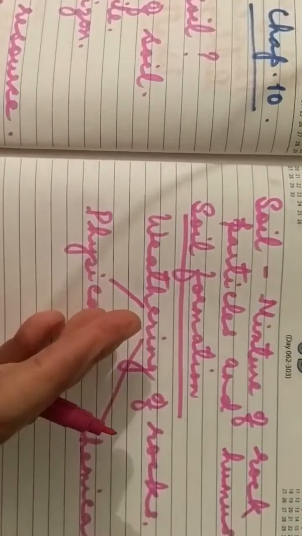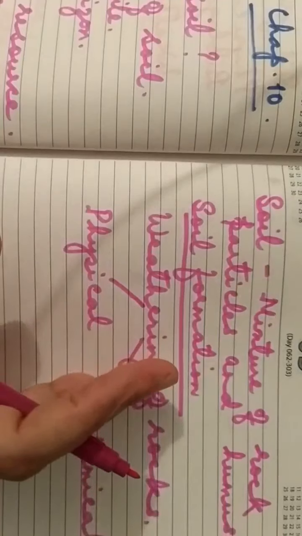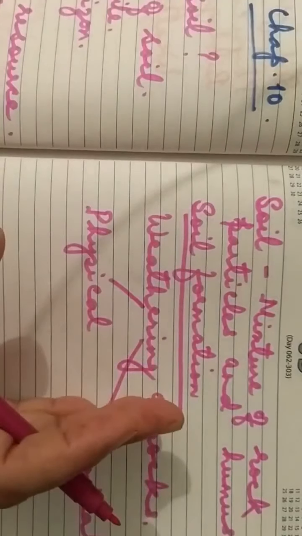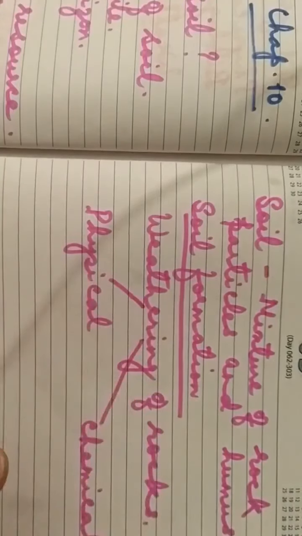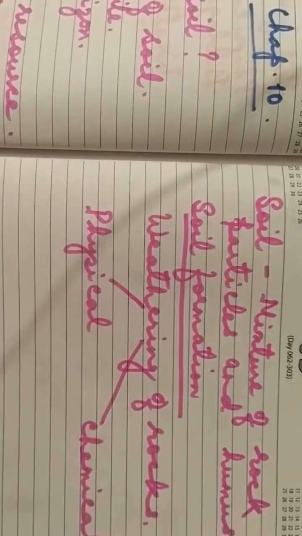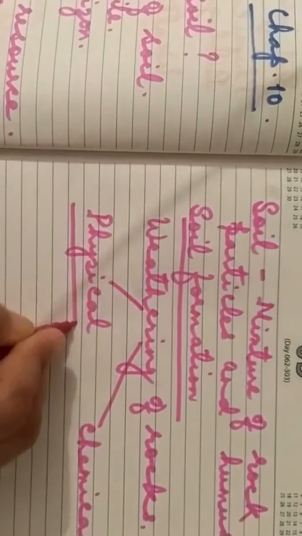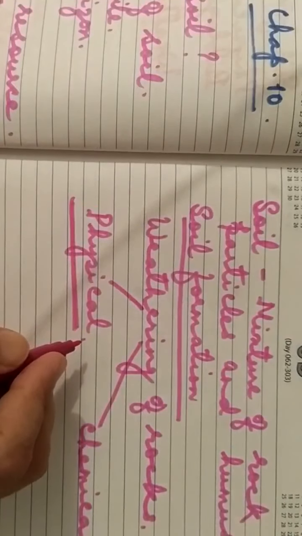It is the effect of physical, chemical and biological process on the parent material, that is the rock. Now, first of all, we will know about what is physical weathering of rocks.